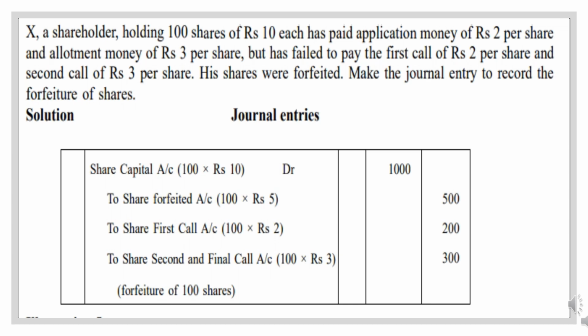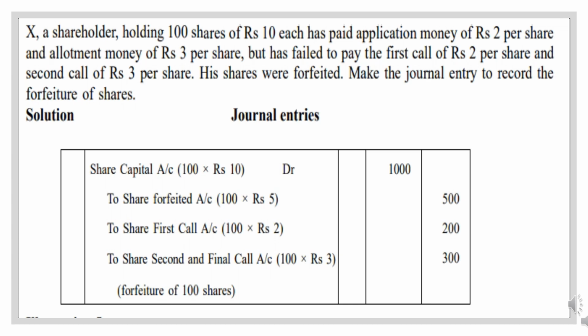So what is it telling? The shareholder is holding how many shares? 100 shares of face value of rupees 10. He has paid application money of rupees 2 and allotment money of rupees 3 per share, but he has failed to pay the first call money of rupees 2 per share and the second call of rupees 3 per share. His shares were forfeited. That is, the first call money and the second call money have not been paid. You are supposed to make the journal entry to record the forfeiture of shares.